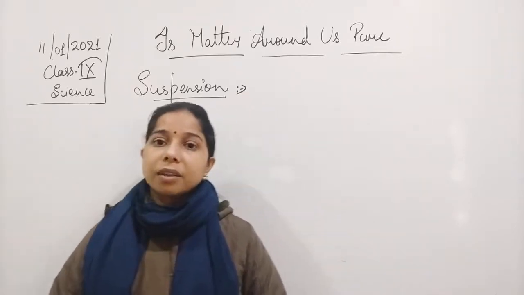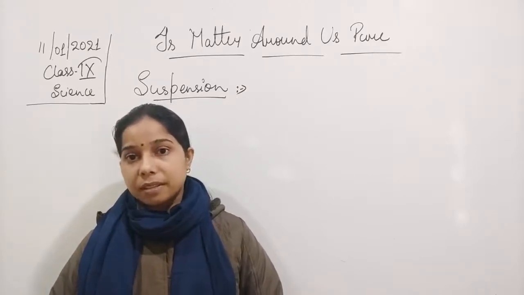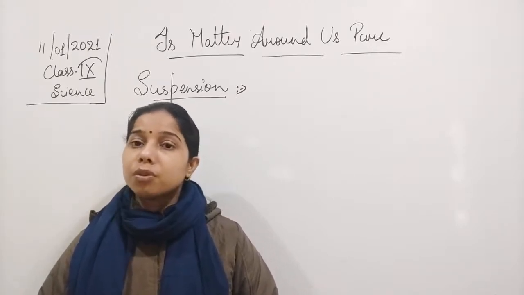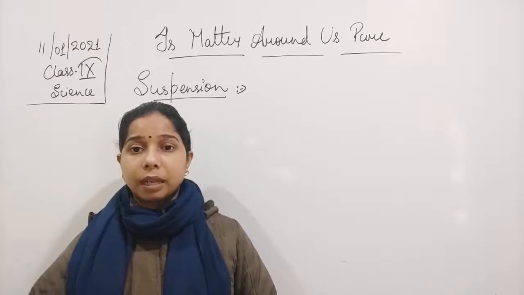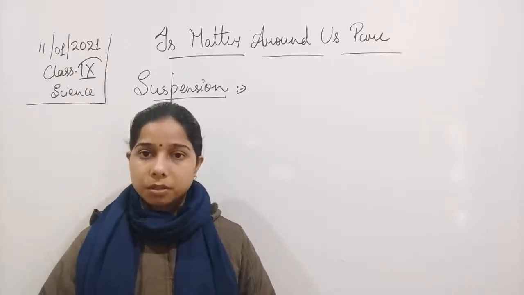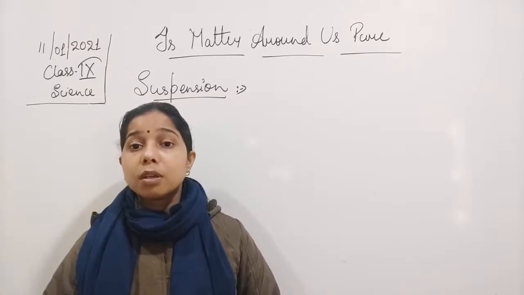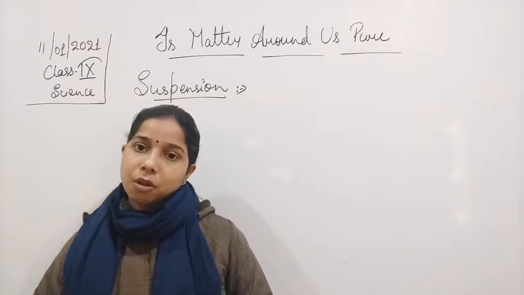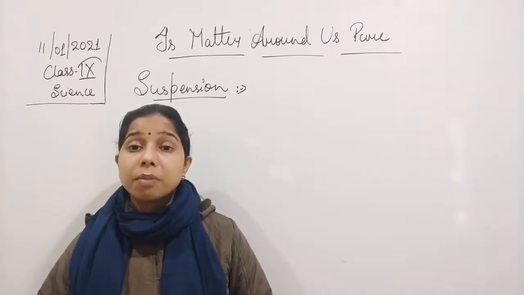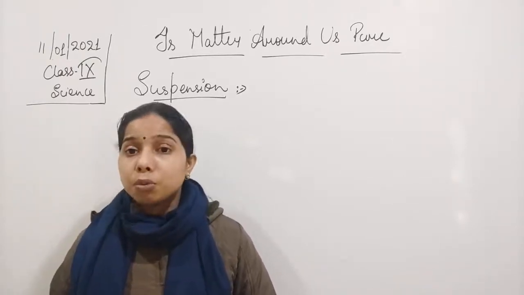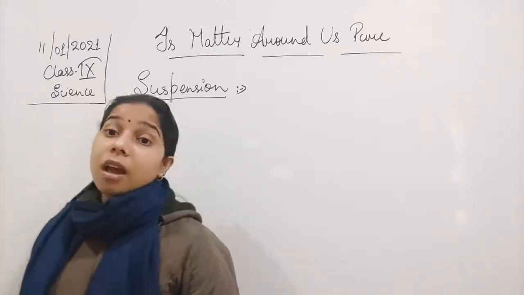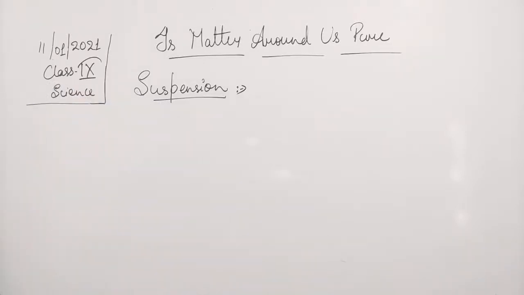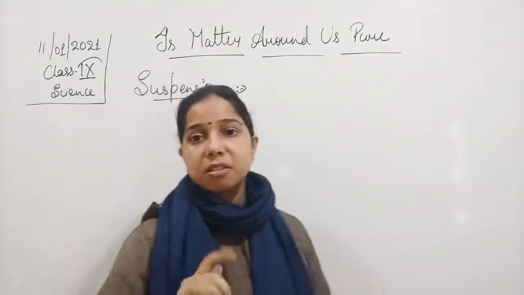Now we will understand the properties of the suspension with the help of an example. Suppose you take sand with water. First of all, you take a fistful of sand, add it to the water, and mix it. What will you see, students? The first thing you will observe is that it does not mix with the water. It is spread throughout, but it does not get mixed. This proves that it is a heterogeneous mixture. This is the first thing we have seen.